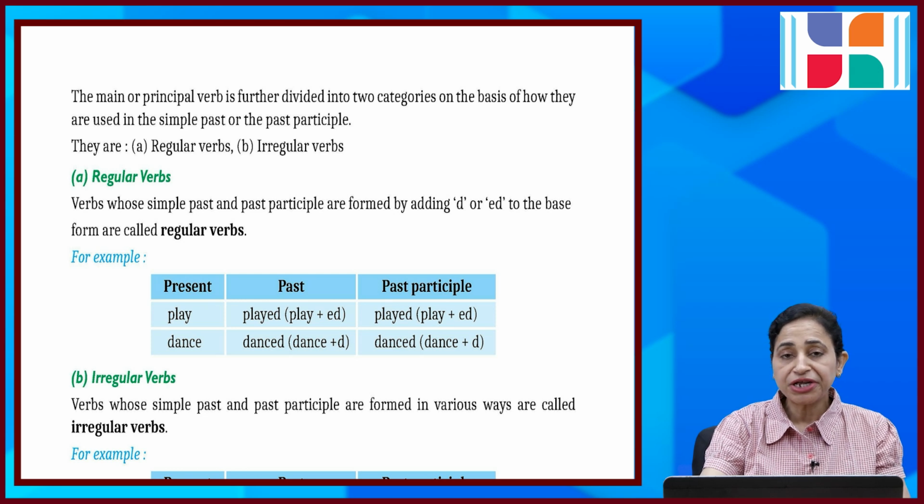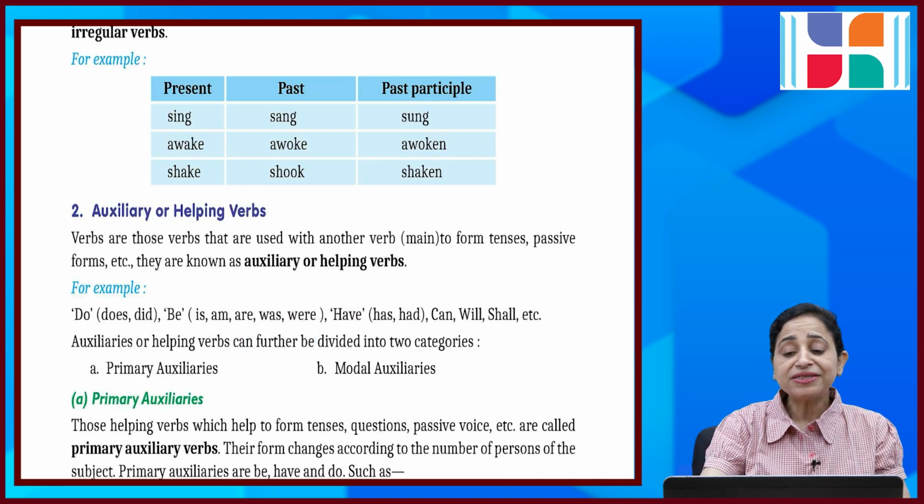Like you always add ed to the present form: play, played; dance, danced. But irregular verbs don't work like this, children. Verbs whose simple past and past participle are formed in various ways are called irregular verbs, like sing, sang, sung; awake, woke, woken; and shake, shook, shaken.